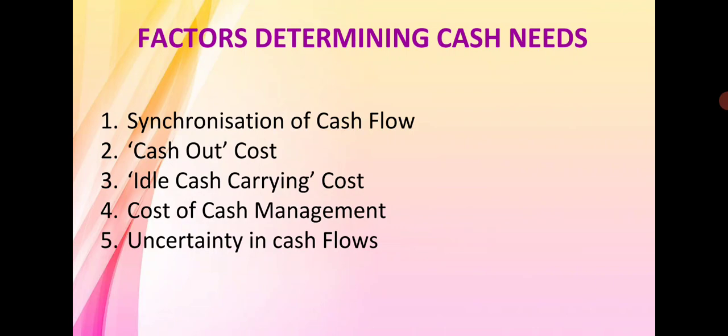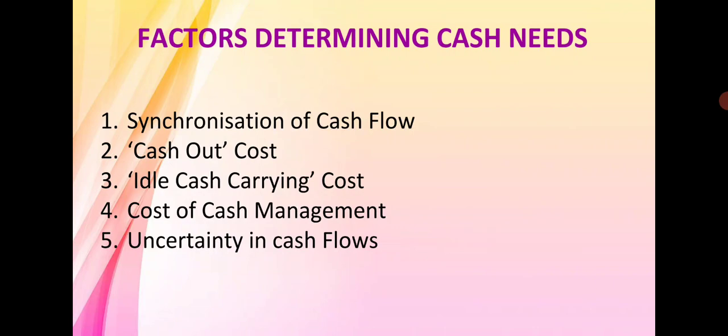On the basis of this synchronization, the organization is able to have optimum utilization of cash, and the situation of scarcity and the situation of surplus will not be there.